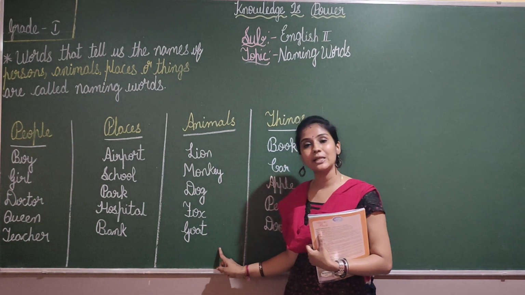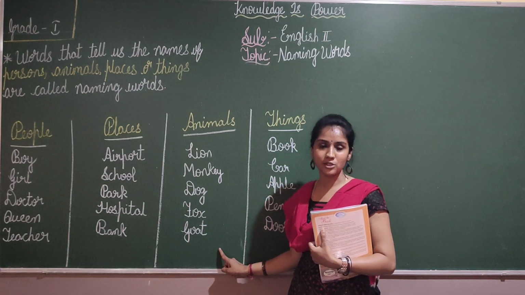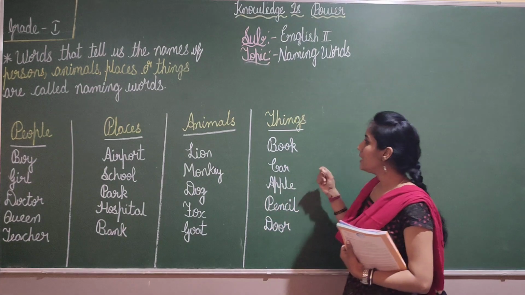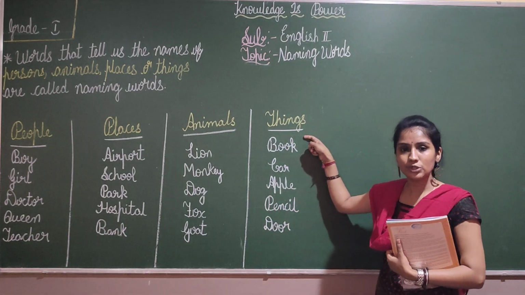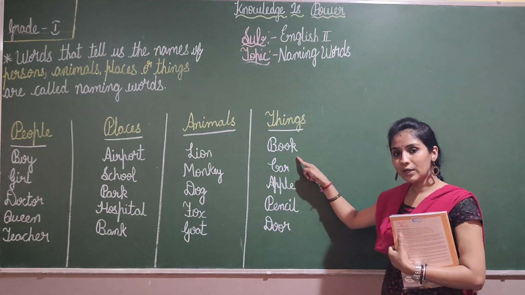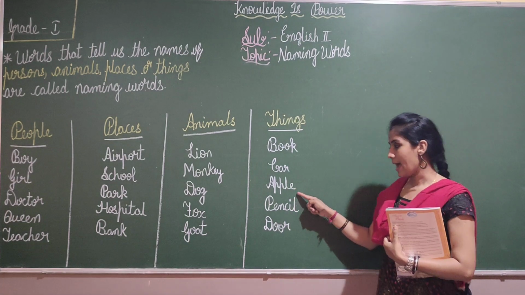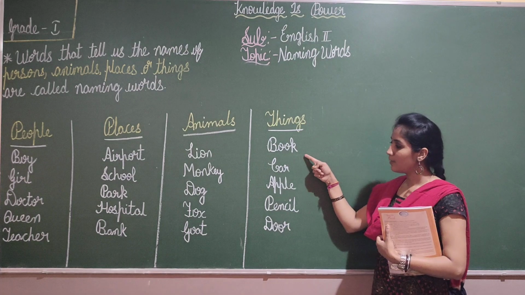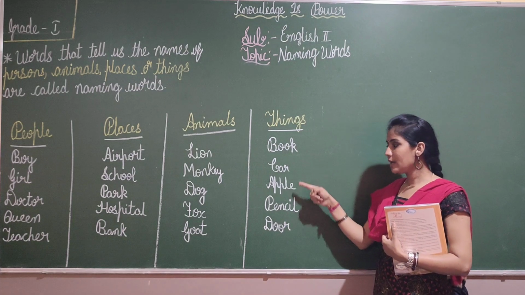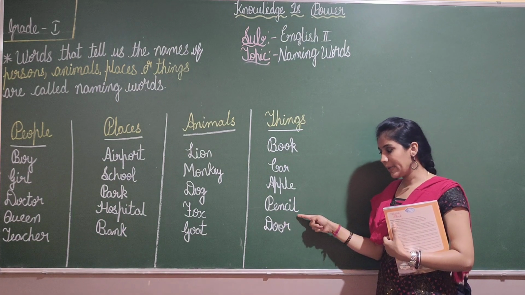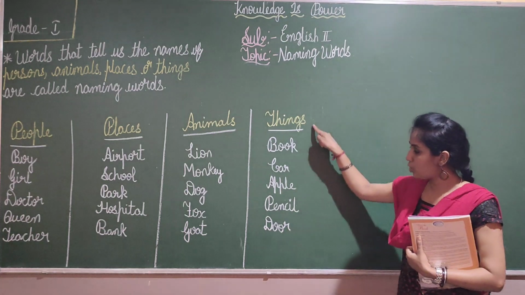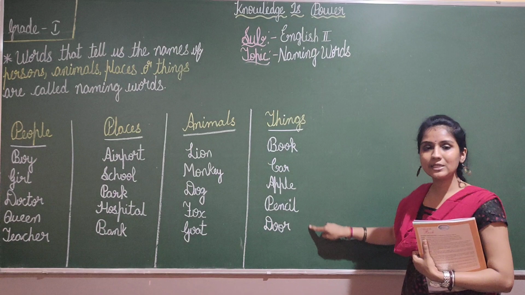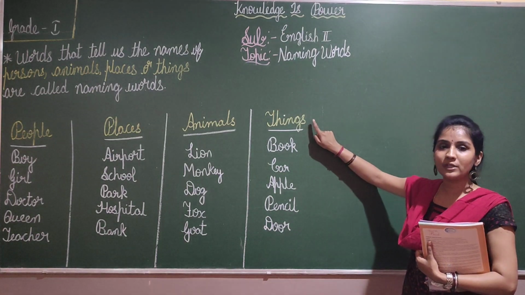So all these are the names of the animals. So even the animals also got names. Yes. Next, things. So things: book, car, apple, pencil, door. This all are the names of the things. All this comes under the names of the things.